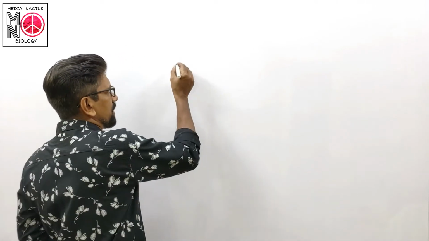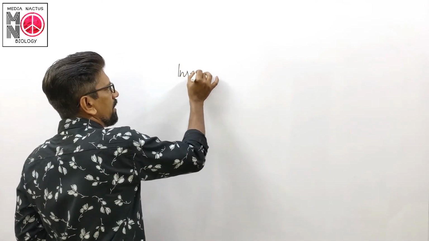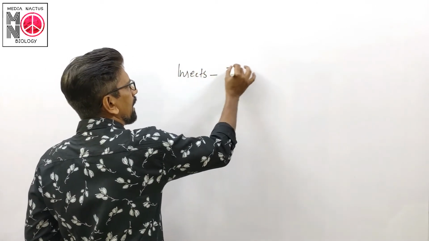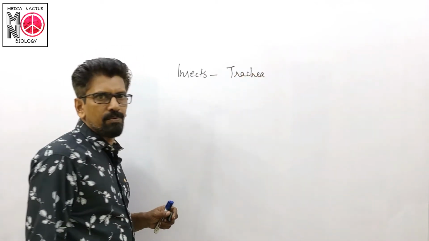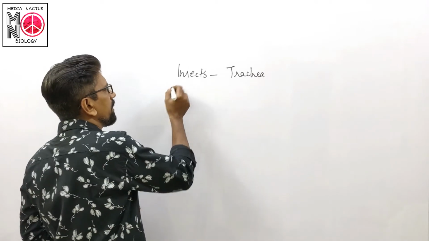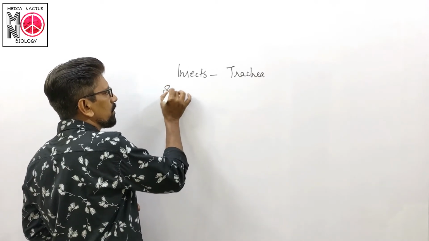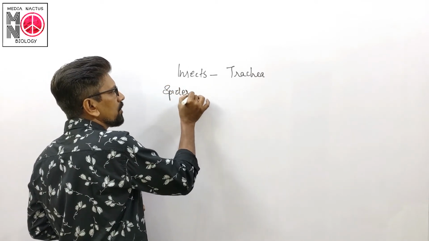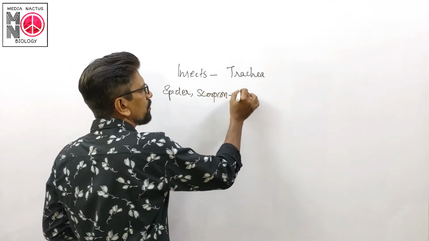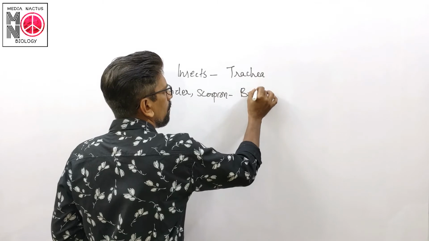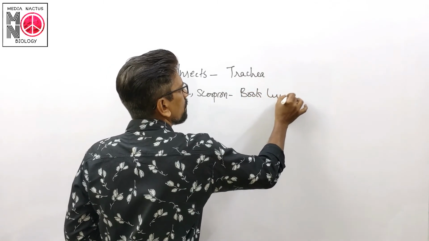Terrestrial organisms use different organs for respiratory purposes. Insects use trachea for respiration. In the case of spiders and scorpions, they use book lungs.